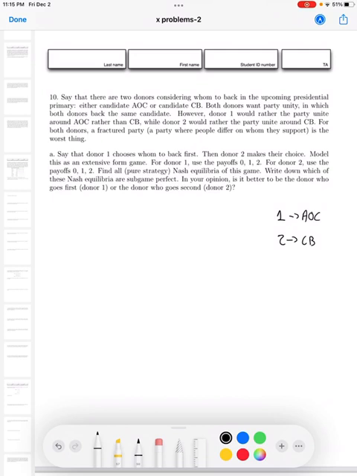For donor 1, use the payoffs 0, 1, and 2. And for donor 2, use the payoffs 0, 1, 2 as well. Okay.